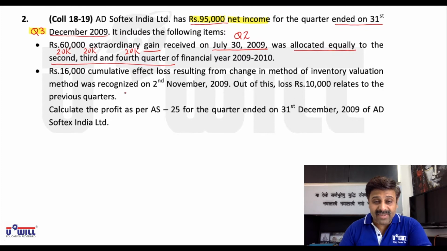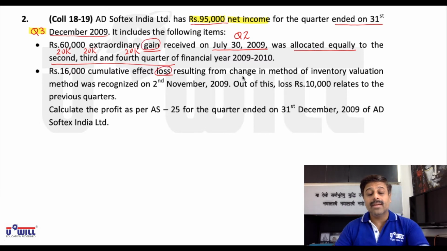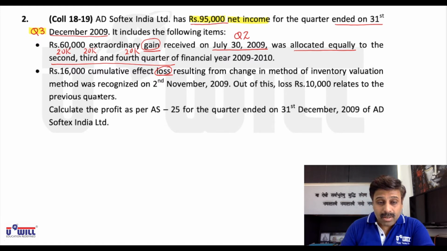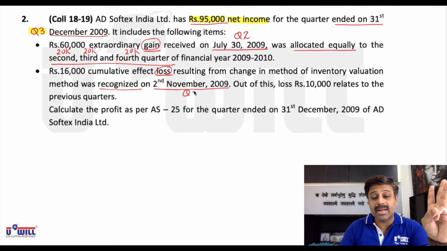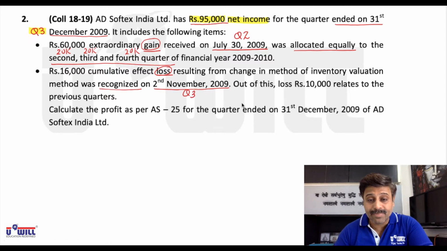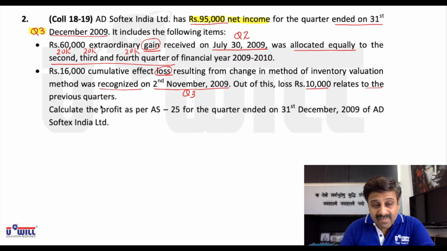16,000 cumulative effect loss. Now this is a loss; that was a gain and this is a loss. Resulting from a change in inventory valuation method, it was recognized on 2nd November 2009. 2nd November again means, October, November and December is which quarter? Third quarter. October, November and December means it is quarter 3. Out of this, a loss of 10,000 relates to the previous quarters.